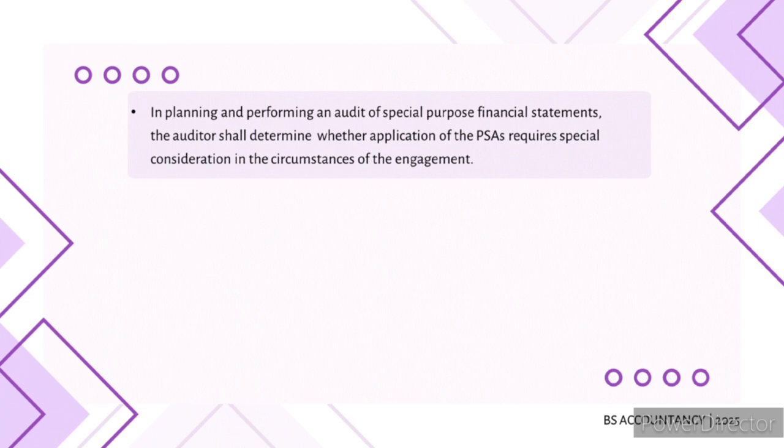This means that when planning and conducting an audit of special purpose financial statements, the auditor must carefully consider whether the standard auditing procedures, the PSAs, Philippine Standards on Auditing, need any adjustments or special attention due to the unique aspects of the specific audit. For example, some parts of the financial statements may be given more focus than others, or different methods may be used in testing a new method.